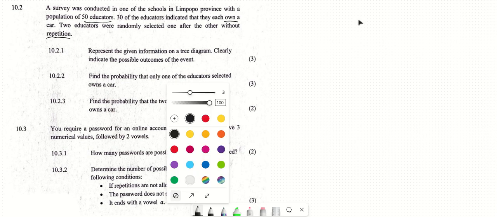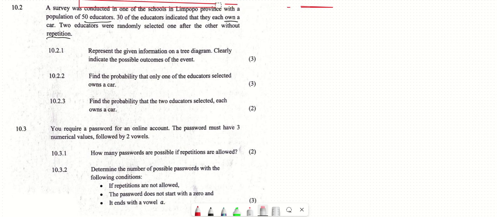Now let's explain this question. This 50 here is the number of educators who were being asked. There are 50, so our sample in this situation is 50. So 50 is our sample space.